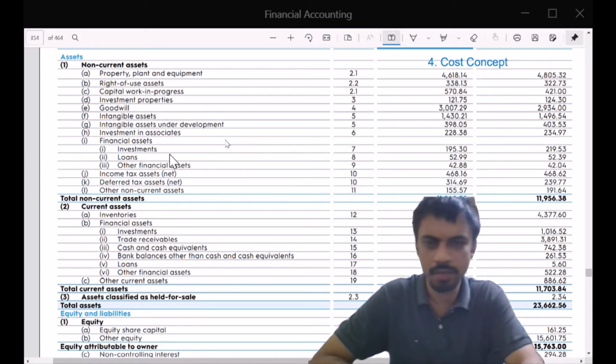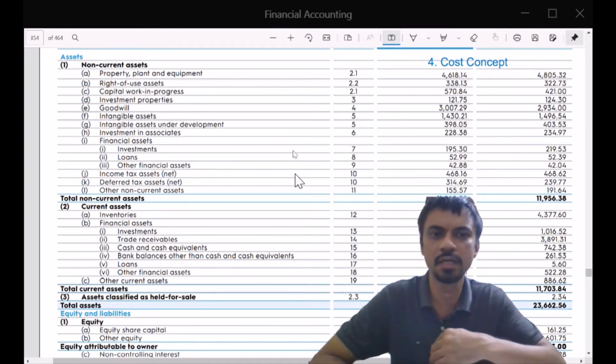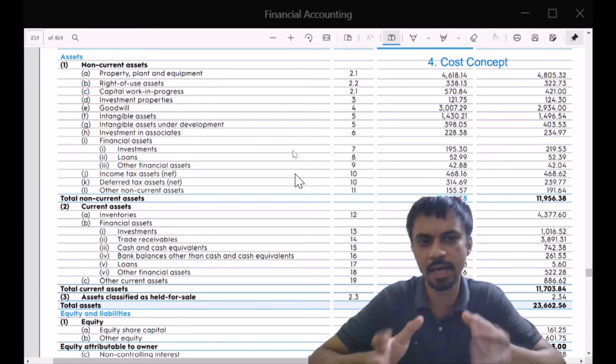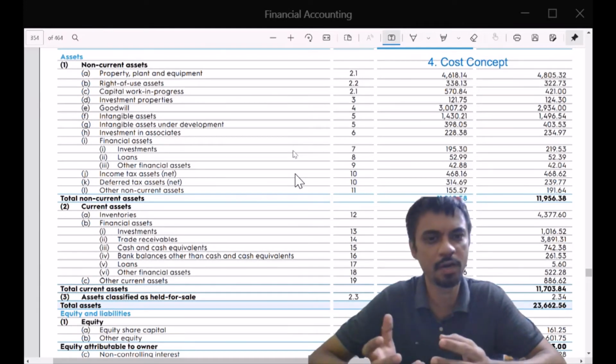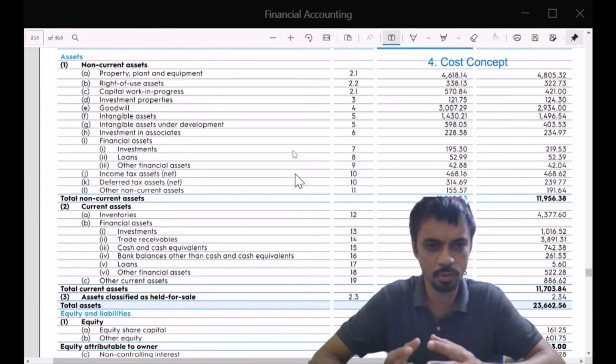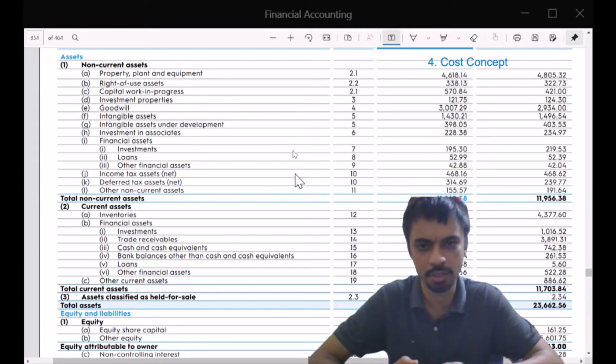Next is financial assets, which are long-term in nature, because these are non-current assets. So you have made some investments, you have given some loans, and some other financial assets, something similar to the current assets which we saw. Then there is an income tax asset, which means the income tax department owes you some money. Some of your money is lying with the department. Maybe you may have paid some excess tax, just to be on the safer side, not to fall short. So those are your assets.